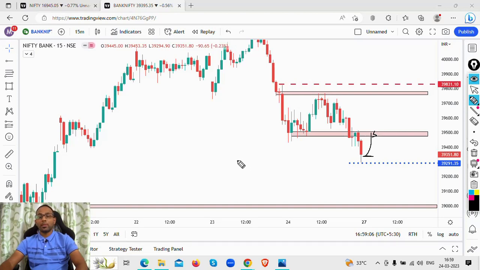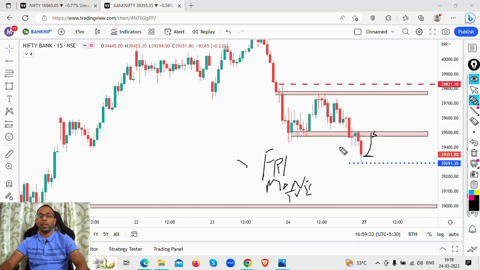Now since today is Friday, and it's a monthly expiry as well, we are looking to take a trade on Monday. The theta decay is not that fast on Monday. On Tuesday, the theta picks up. The decay of the option price picks up on Wednesdays and Thursdays on Nifty and Bank Nifty.